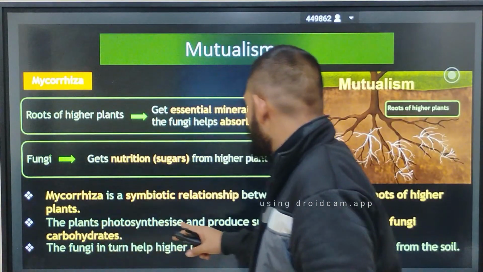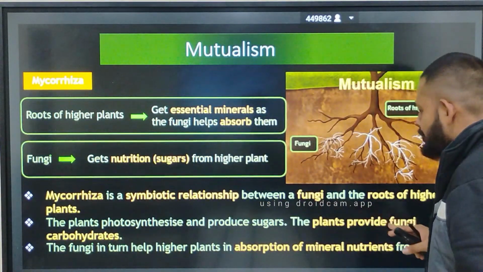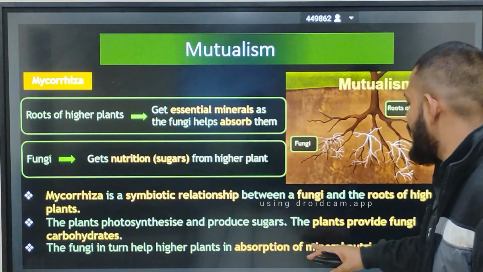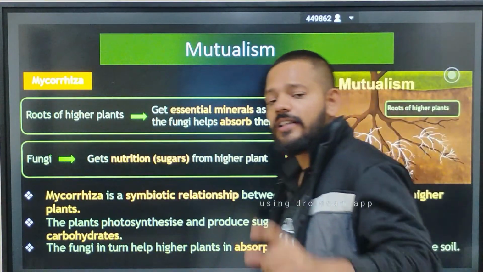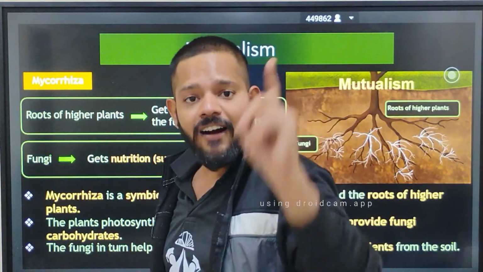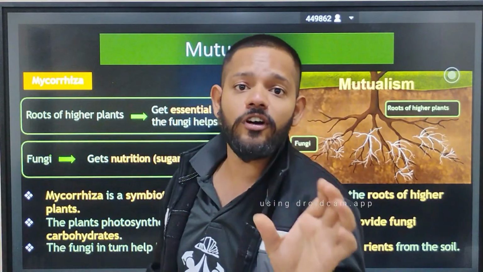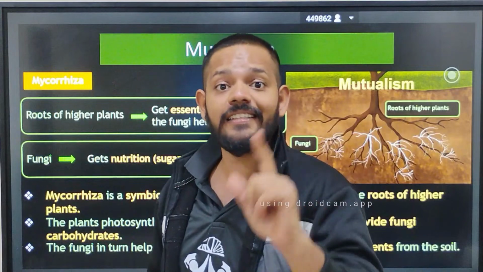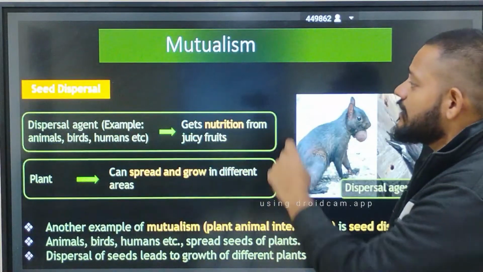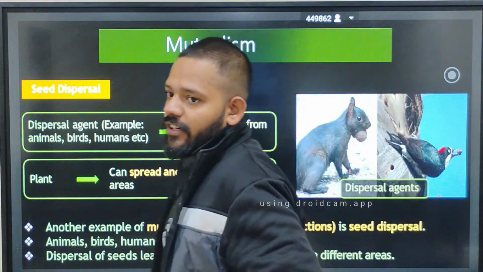The plant photosynthesizes and produces sugar. The plant provides the fungus carbohydrates. The fungus helps the higher plant in absorption of mineral nutrition from the soil, and especially in this association, the fungus absorbs phosphorus for the plant. Okay, especially phosphorus. Next one is the seed dispersal mechanism in many organisms.